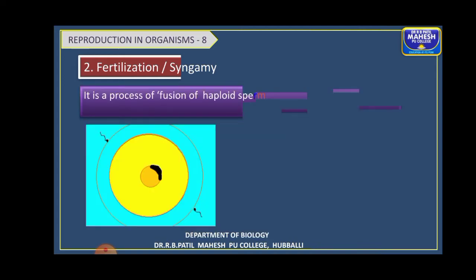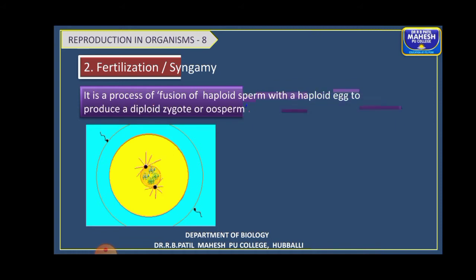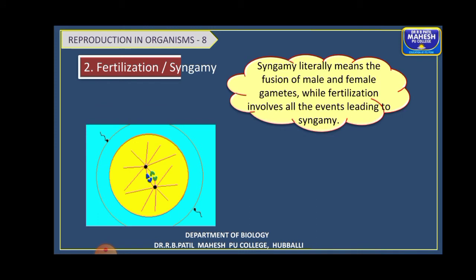What is this? It is a process of fusion of haploid sperms with a haploid egg to produce a diploid zygote or the oosperm. Okay, remember this definition. It is a 1-mark question. What is fertilization? Process of fusion of gametes. So both these terms, that is syngamy and fertilization, they mean the same. Both are one and the same. They are used interchangeably, right?